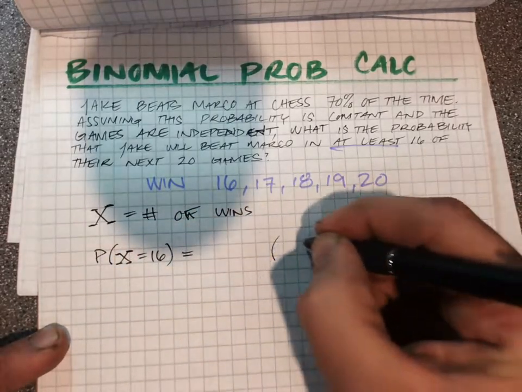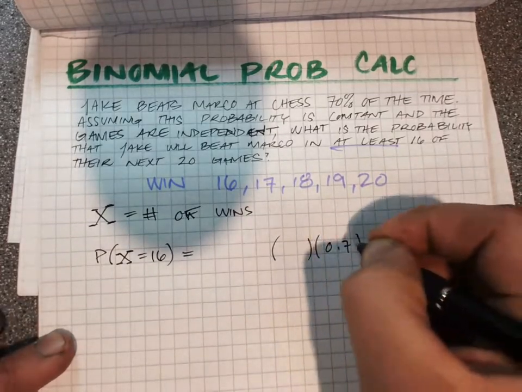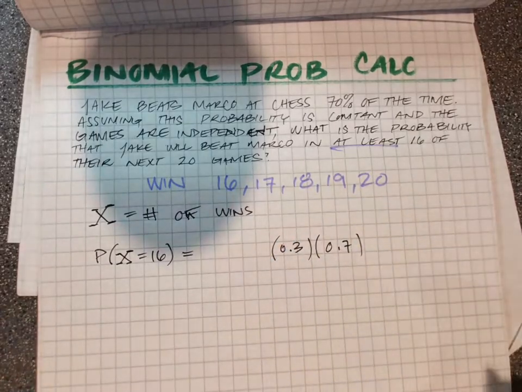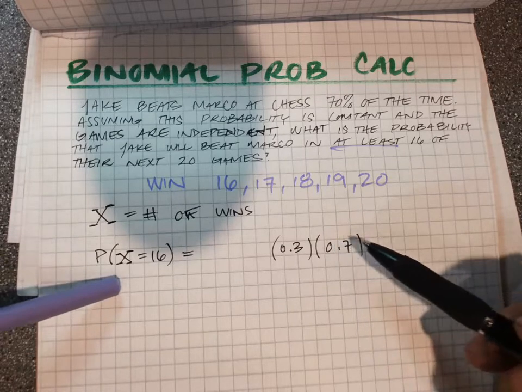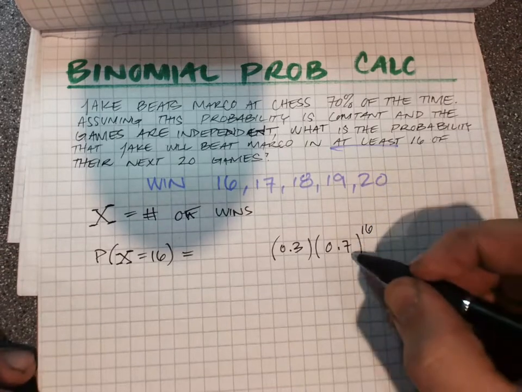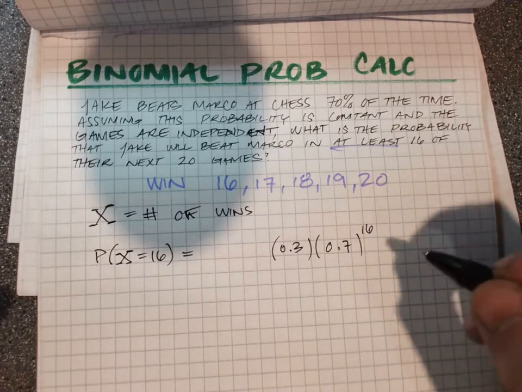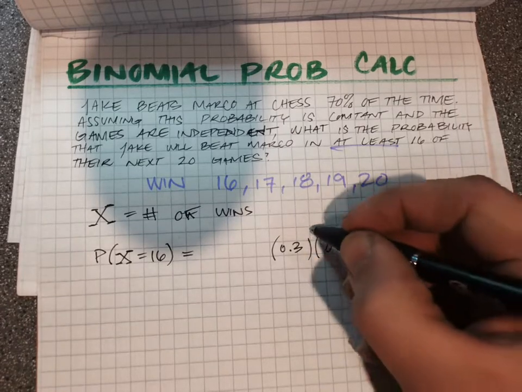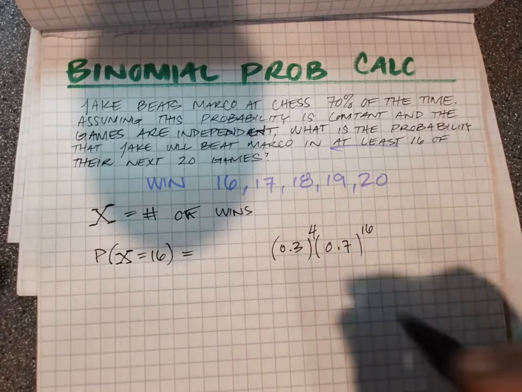We've got the win probability, 70%, and therefore the loss probability, 30%. In this example we're going to have 16 wins, so this is going to be 0.7 times 0.7 times 0.7, 16 of those somewhere in the tree diagram, which means 4 losses. Those add up to 20 because you're playing 20 games.